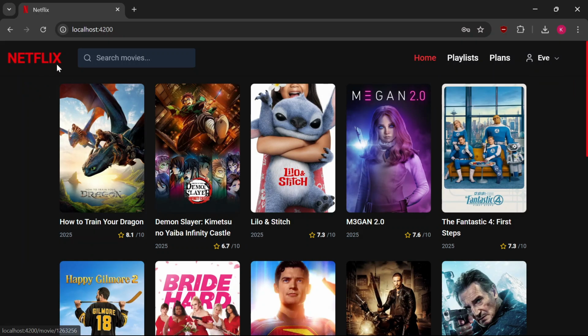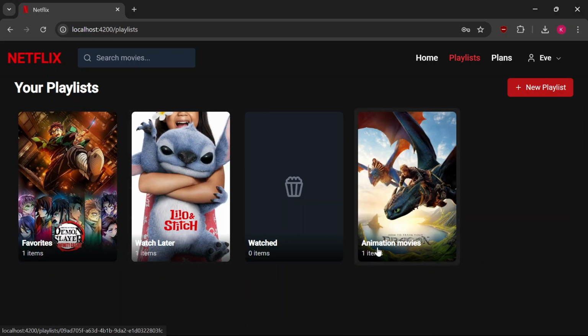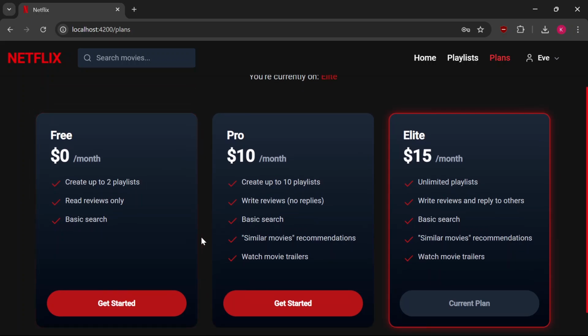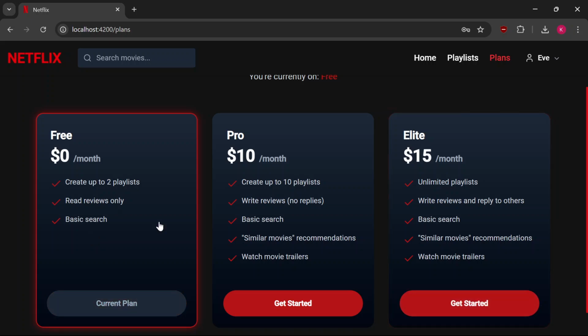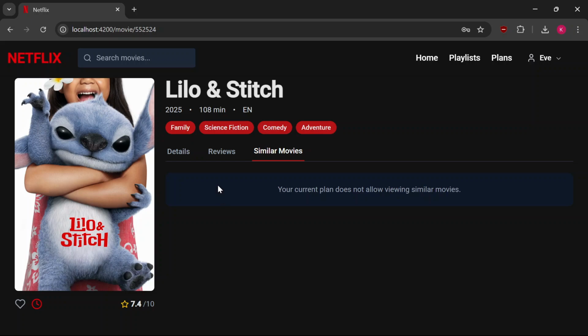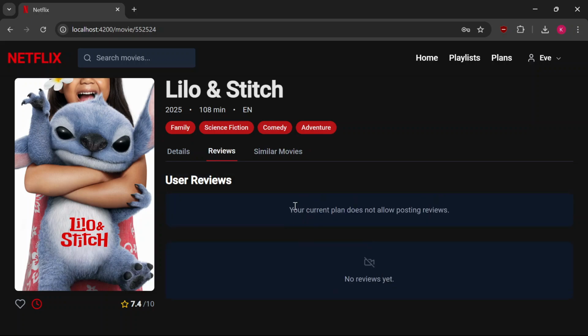This application also allows you to switch between plans. You have a higher tier subscription, which I called elite. You have the medium tier subscription. You have the free tier too. The free tier cannot do almost anything. He can only view reviews. He cannot see the similar movies, and he cannot write reviews.